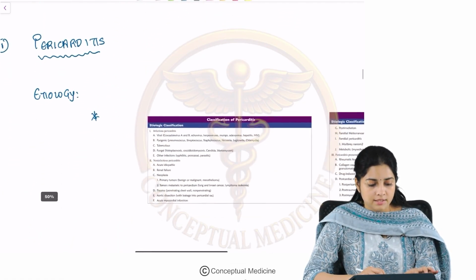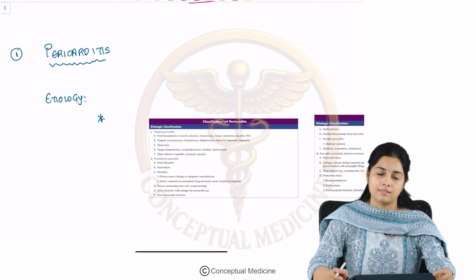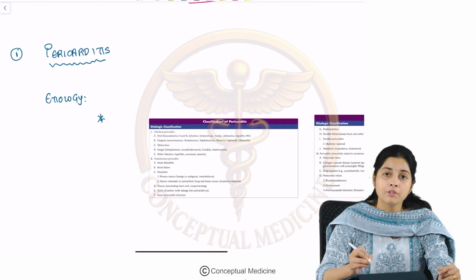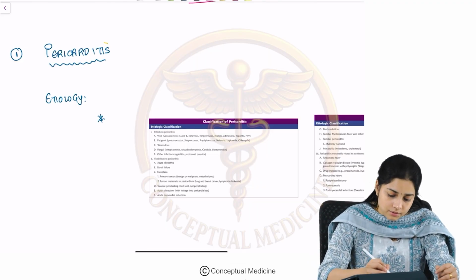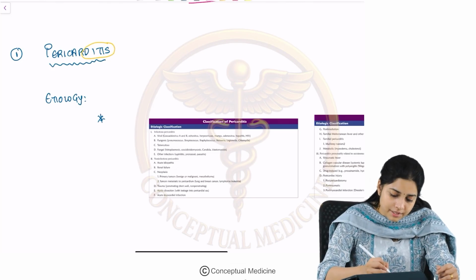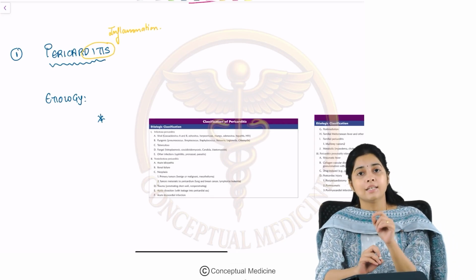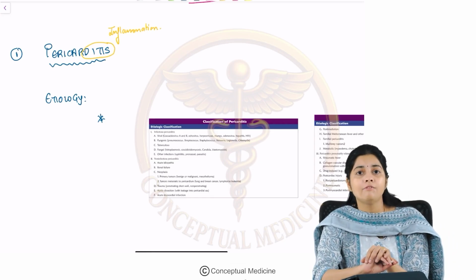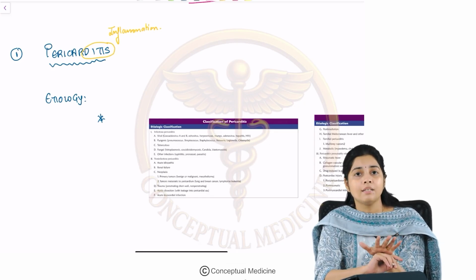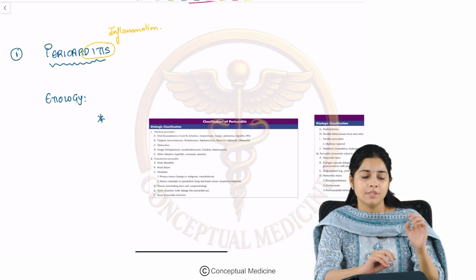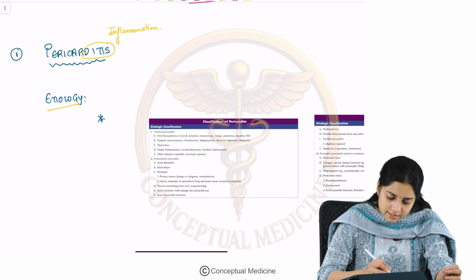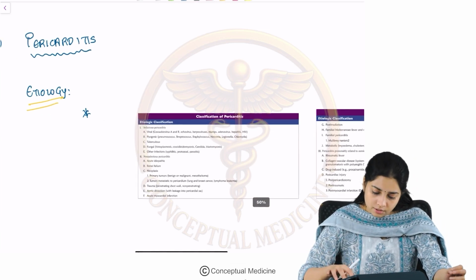The first disease is pericarditis. So what is the meaning of pericarditis? Whenever you see this word itis, it basically means inflammation. So pericarditis basically refers to the inflammation of the pericardium. Let us look at some of the most important etiology.